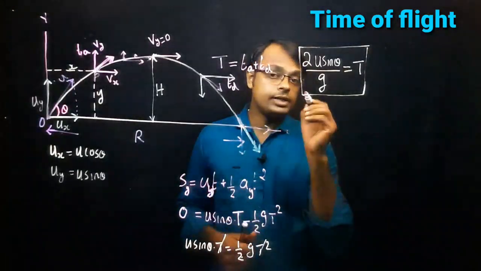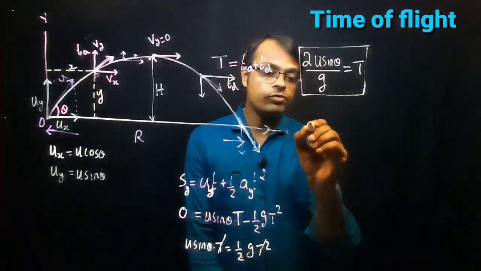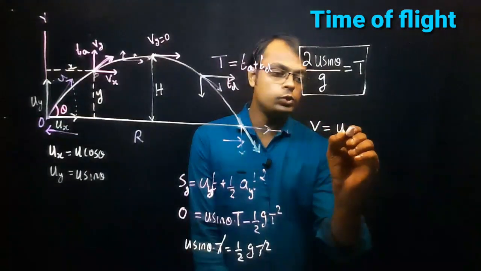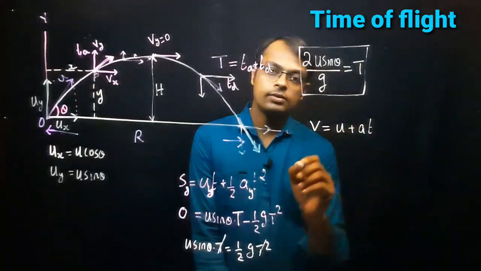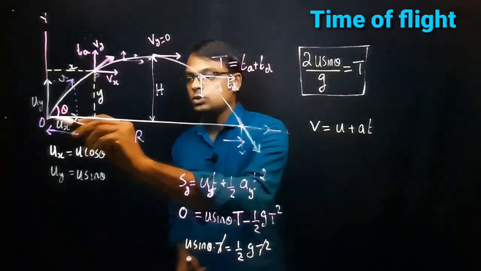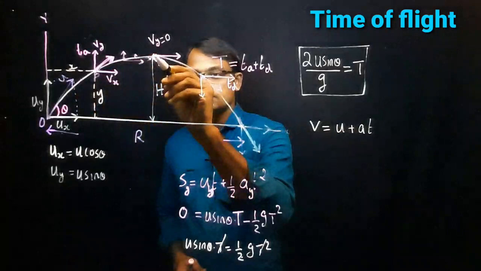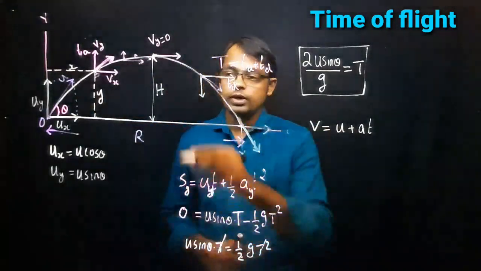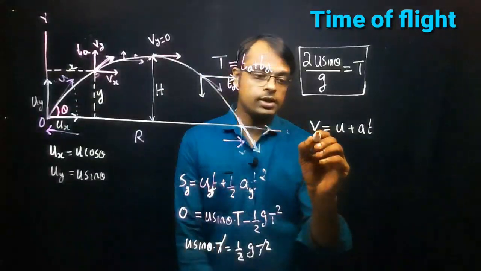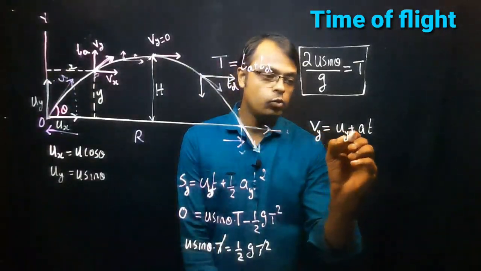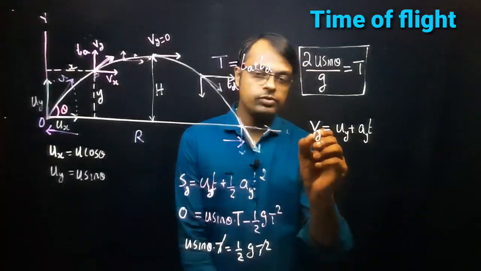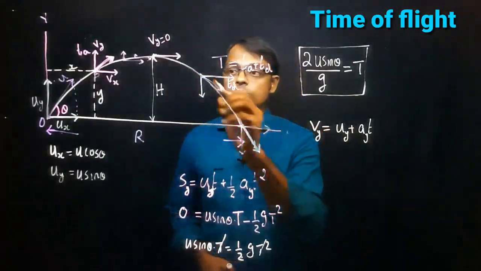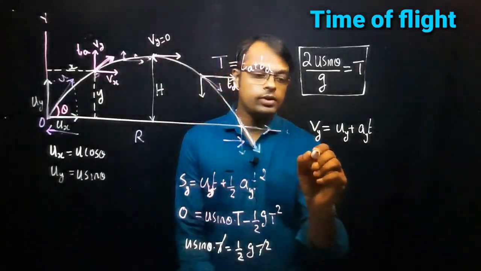Now how to calculate the time of ascent? Time of ascent can be calculated using the basic formula v is equal to u plus at. Here the object is thrown from the point O and reaches the highest point. What is the final velocity at this point? We have to consider the vertical motion, so we write Vy, Uy and Ay. What is Vy? When the object reaches exactly the highest point, the vertical component of velocity is equal to 0.